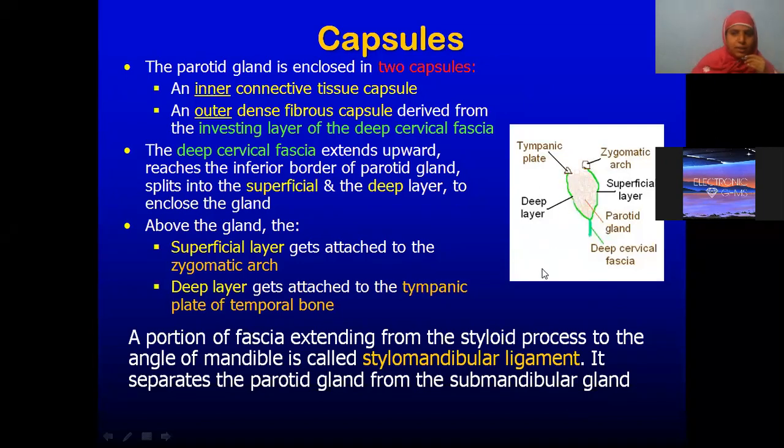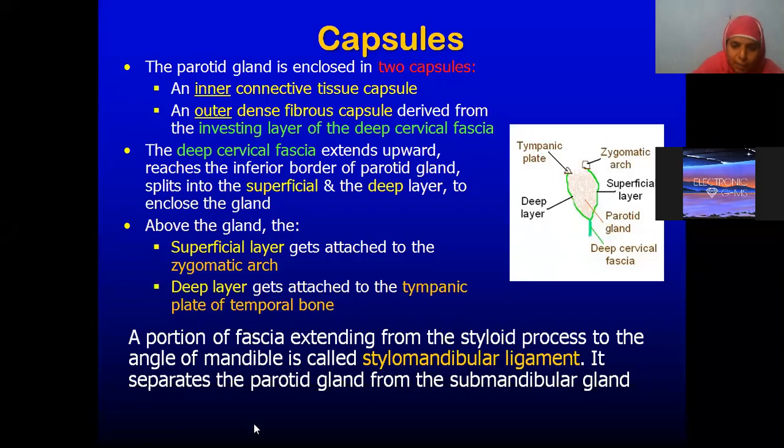Now actually this deep layer thickens to form a ligament which is called the stylomandibular ligament. This stylomandibular ligament is important because it separates two glands. What are the two glands we have here? This is the parotid gland, and the gland we have below the mandible is the submandibular gland.